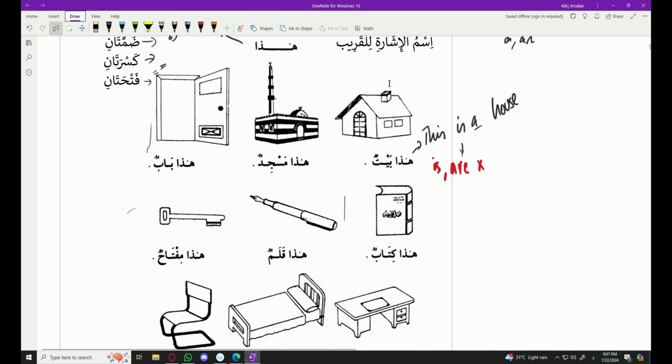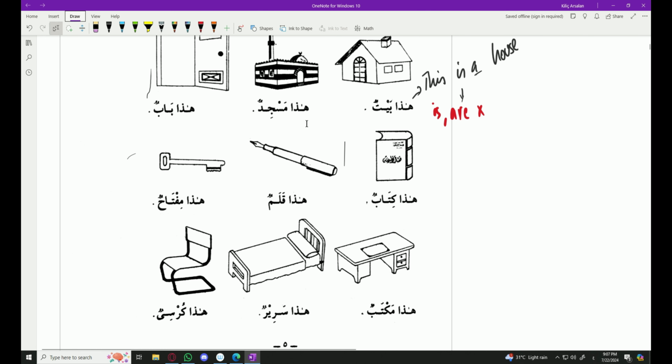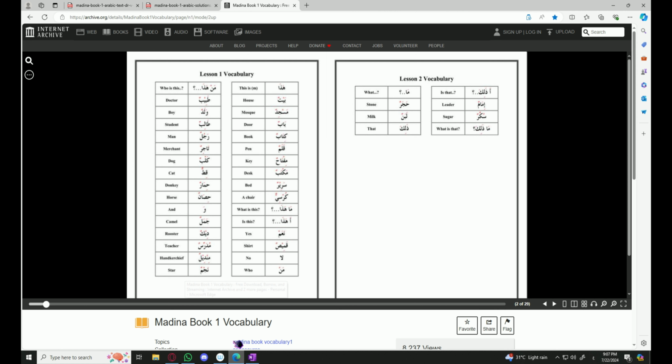In the first two lessons, vocabulary learning is pretty easy since every word has a representing picture given. But I would recommend you check this website for this lesson and for later lessons, which has all the vocabulary lesson wise. So for example, man haza, bayt, al masjidan, and you can always refer to this website or make your own sheet for later reference.